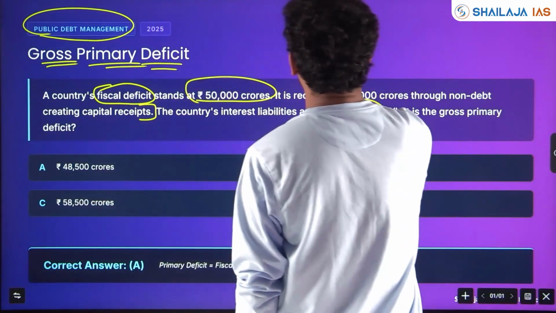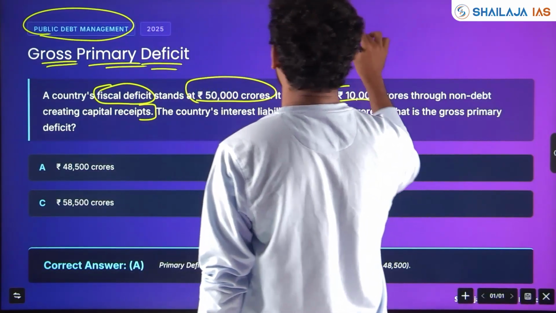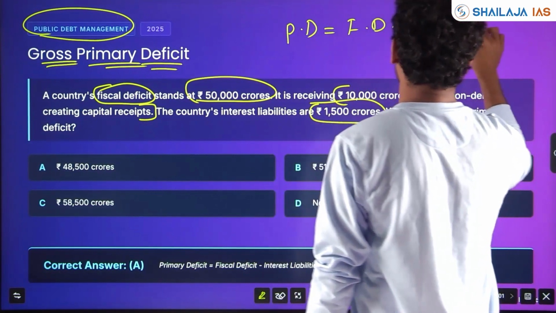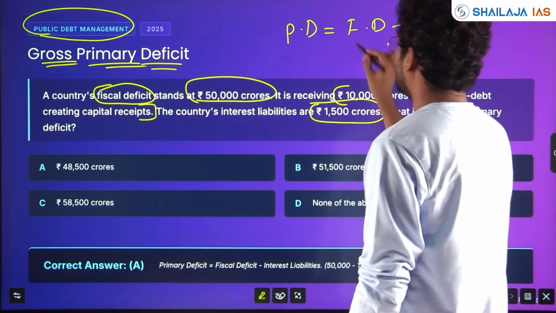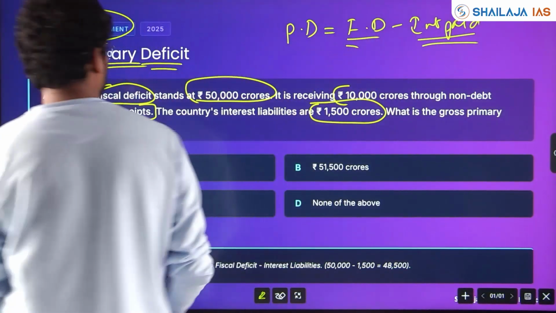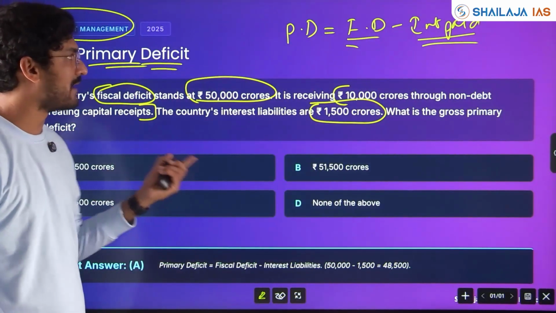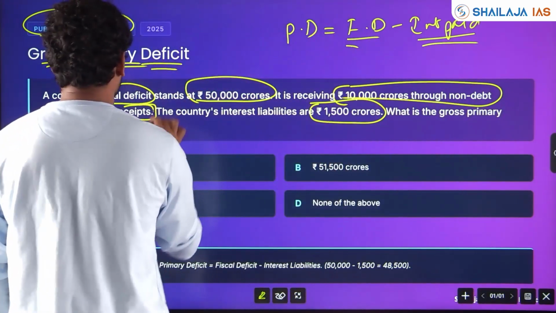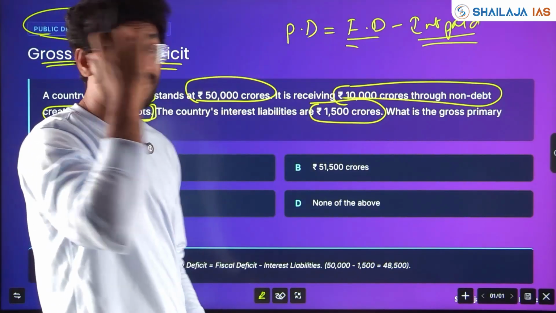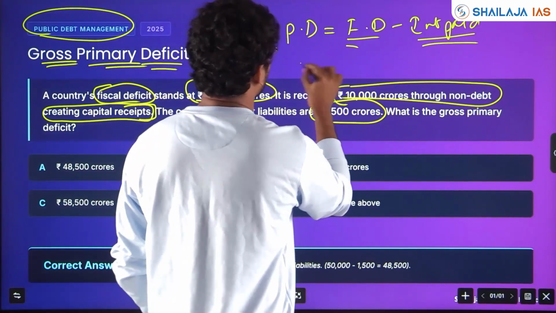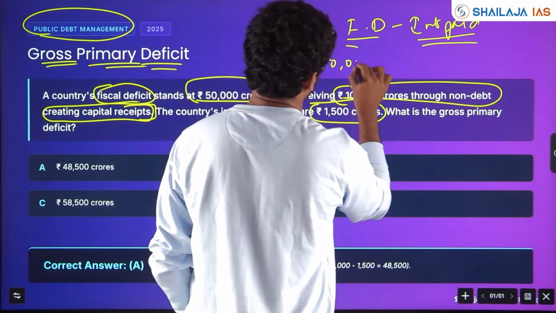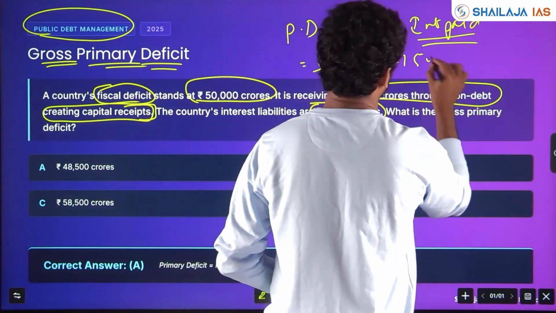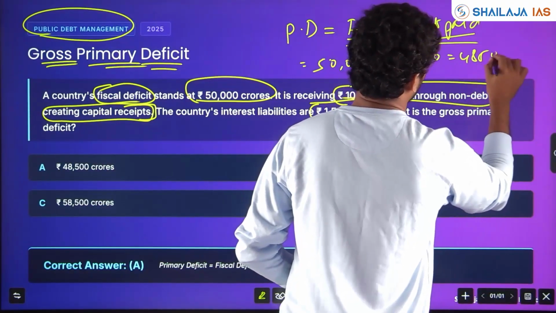What is primary deficit or gross primary deficit? This is equal to fiscal deficit minus interest paid, or interest liability. Already we saw this. Last question, the same question has been asked. Here he has just added one more fact to create confusion in our brains. So now it is nothing but 50,000 crores minus the interest liabilities, which will be the gross primary deficit, 48,500 crores.